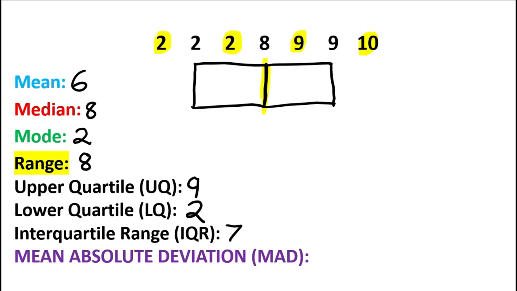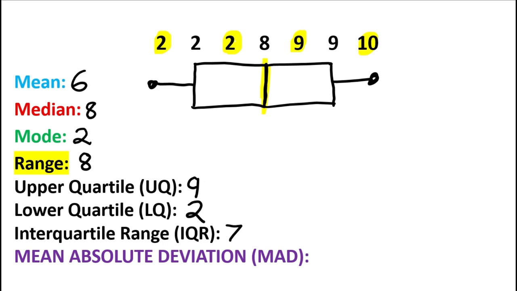Now, the whisker part is just this. I extend a whisker to the highest value, or the upper extreme. I extend a whisker to the lowest value, or the lower extreme, which is 2, and I have now completed my box and whisker plot. But I'm not done, folks. We're pretty close to being done, but now we have to figure out the mean absolute deviation.